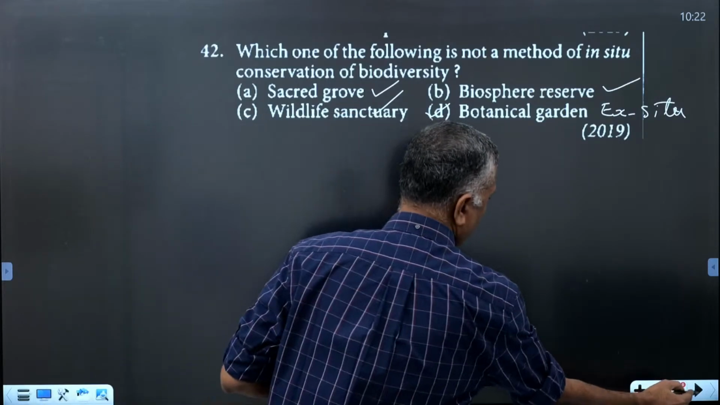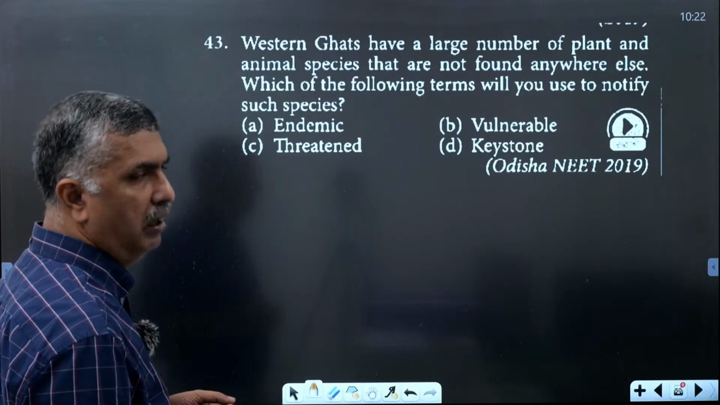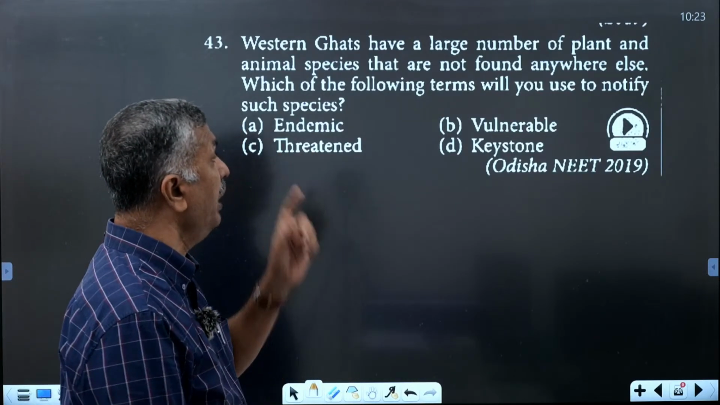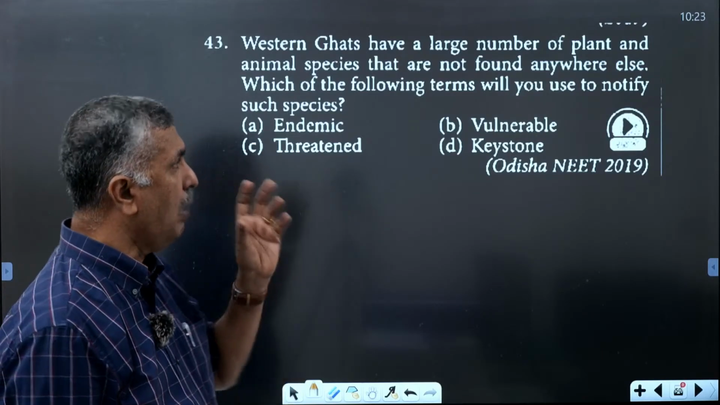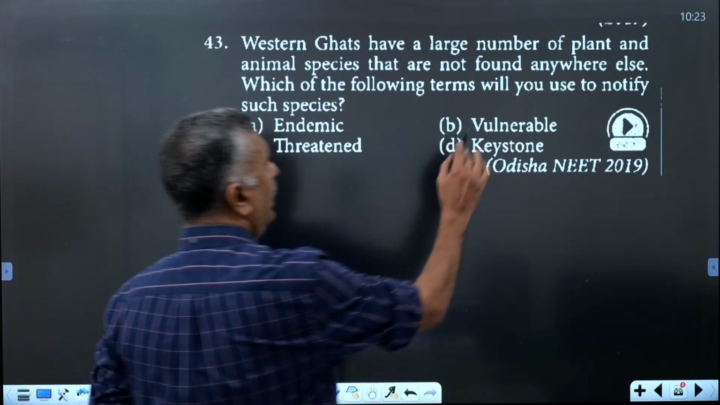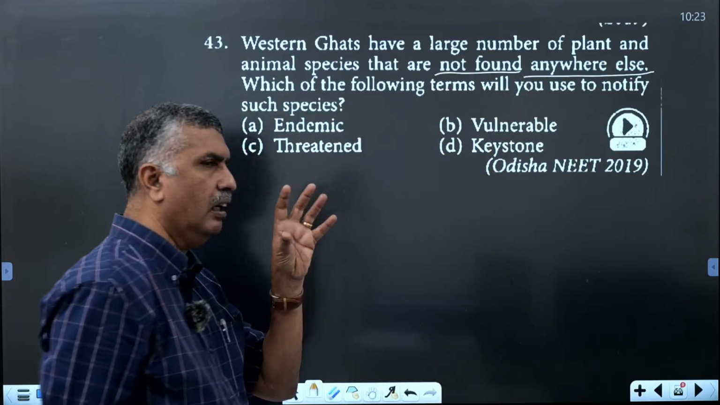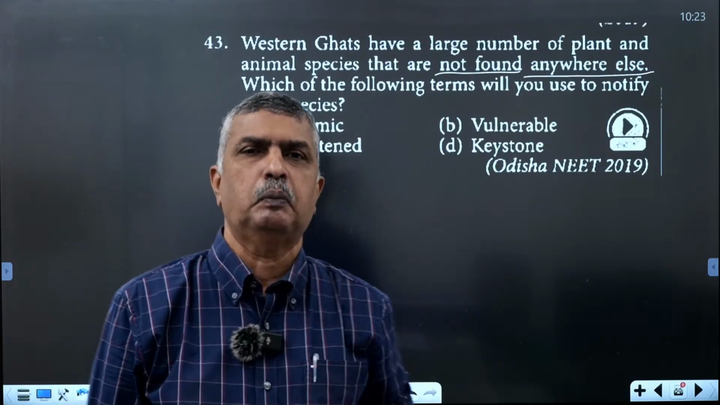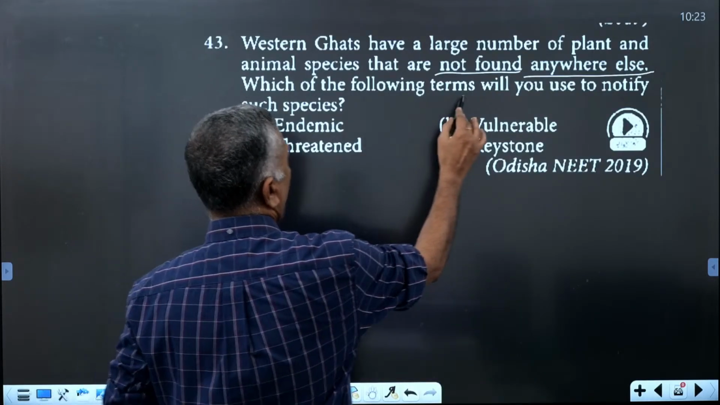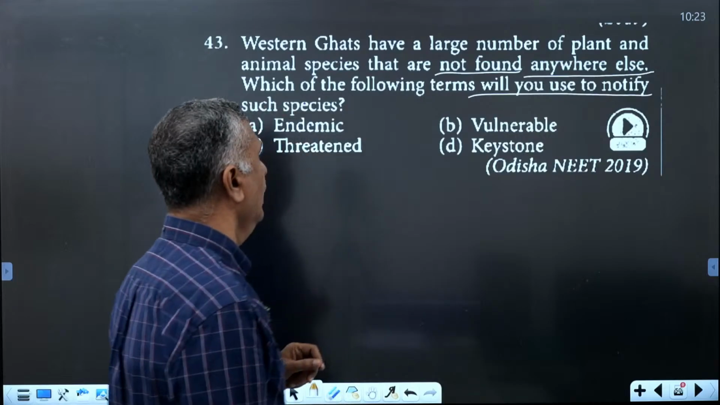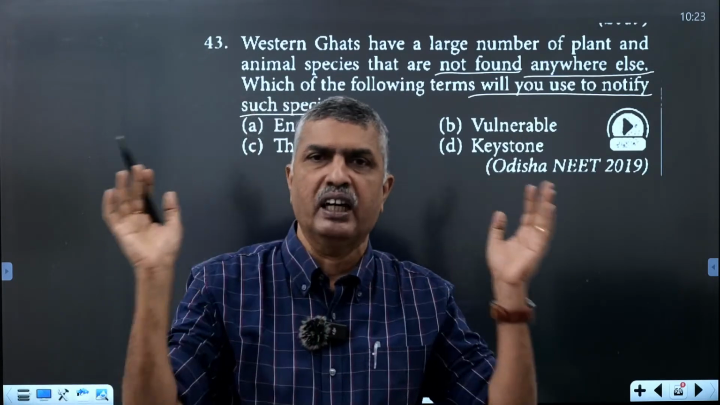Okay, the next. Western Ghats have a large number of plant and animal species that are not found anywhere else. That is, the species are confined to a special location, the Western Ghats population. Which one of the following terms will you use to notify such a species? Some species are localized in special regions and are seen nowhere else.